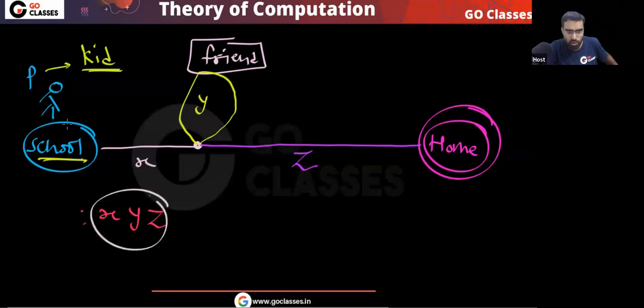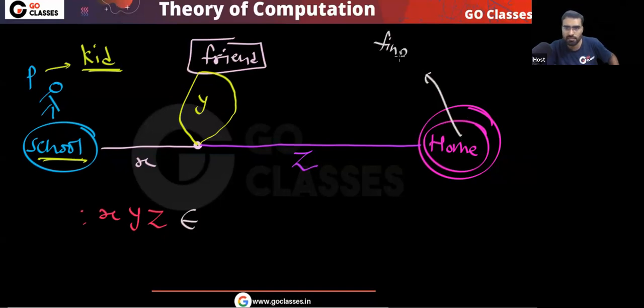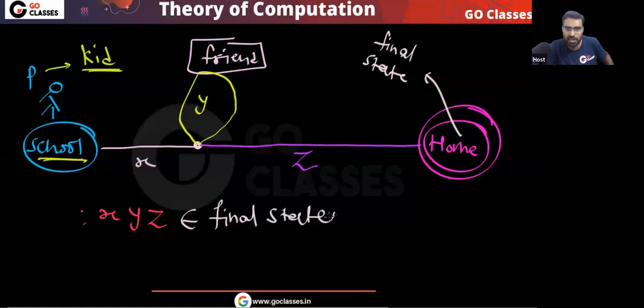So if the kid does this, can I say it will reach the final destination? This home is the final destination, the final state. If the kid does this, will it reach home? Will it reach the final state? Yes, it will reach the final state.